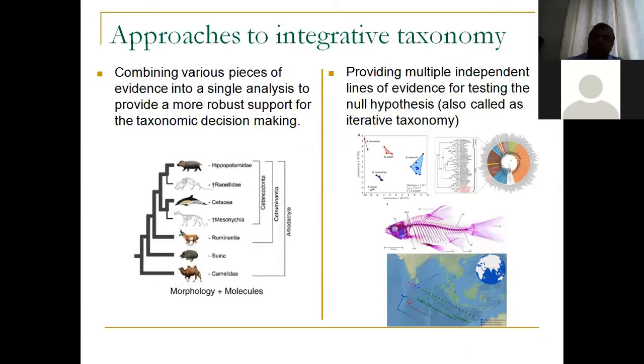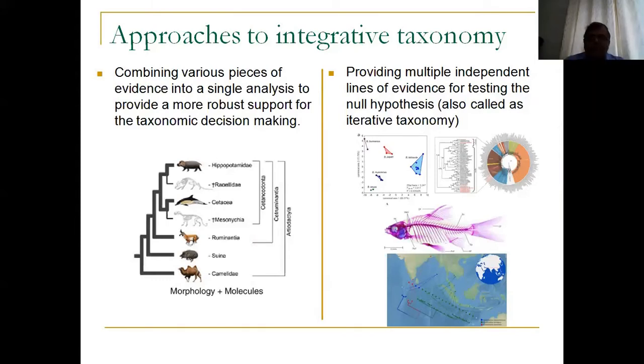I can look at the molecules, take multiple genetic markers, and have genetic characters, and you combine all these data sets to create one final phylogeny which is based on both morphology and molecules. So it is not just based on morphology or just molecules alone. You combine it, and you can provide a phylogenetic network or phylogenetic tree based on this combined data set. Now obviously you can also add behavior and other character states to it.